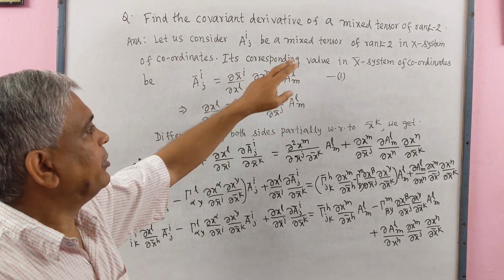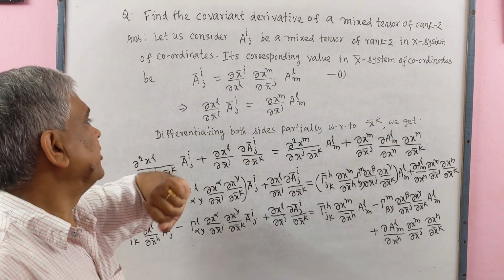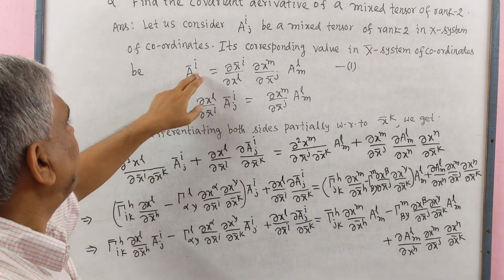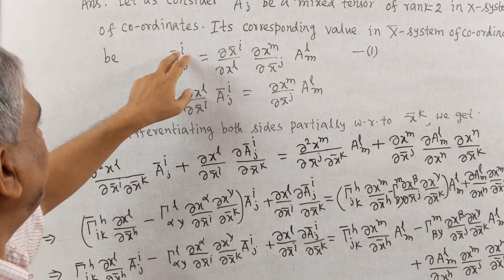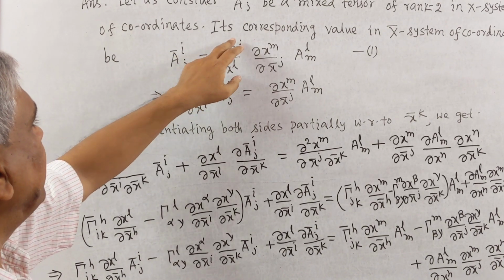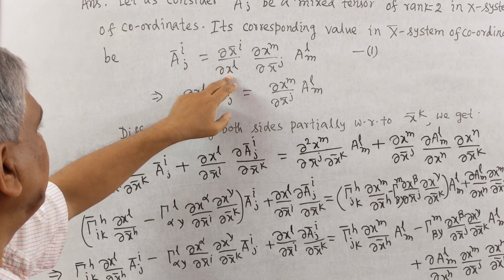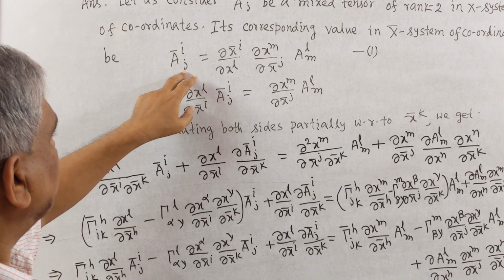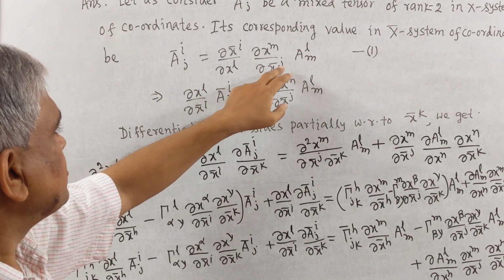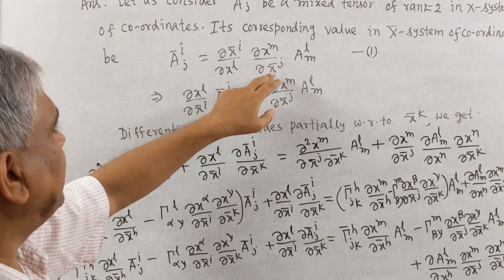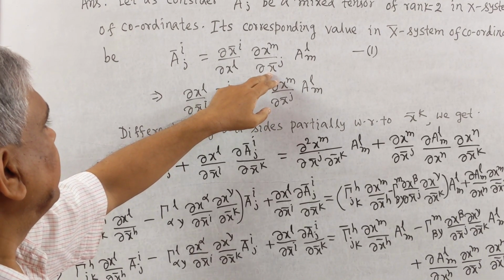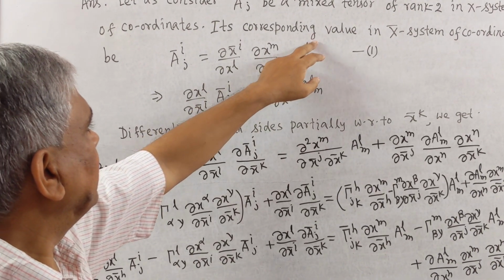Its corresponding value in the x̄ system of coordinates is Ā^i_j equal to ∂x̄^i/∂x^l, ∂x^m/∂x̄^j, A^l_m.